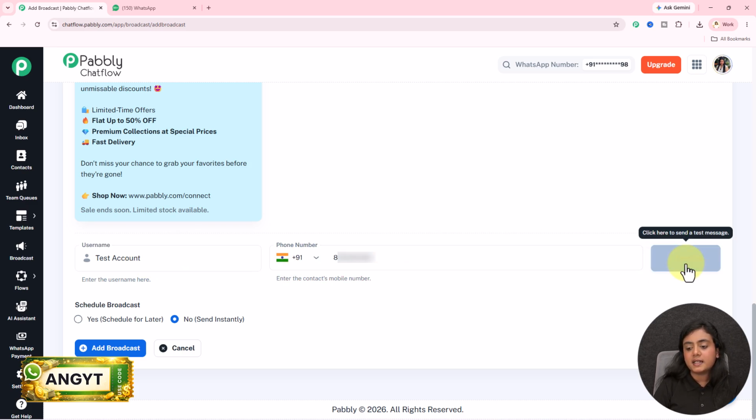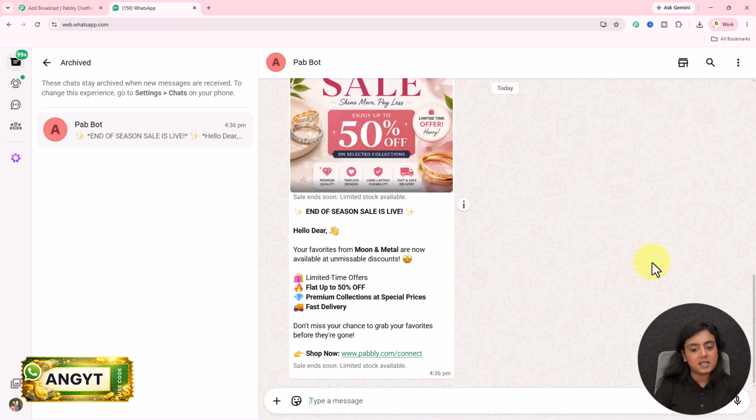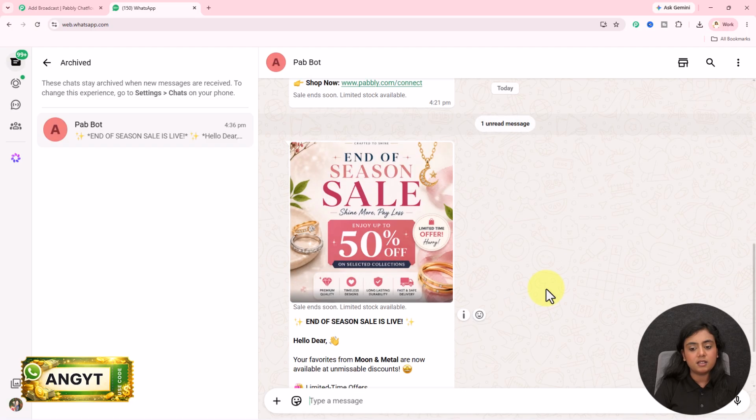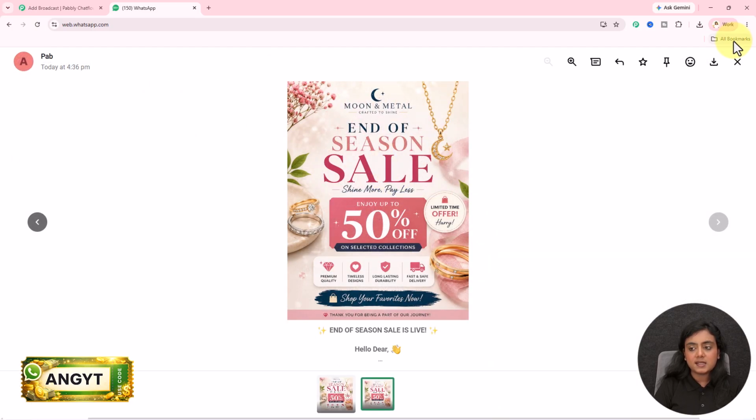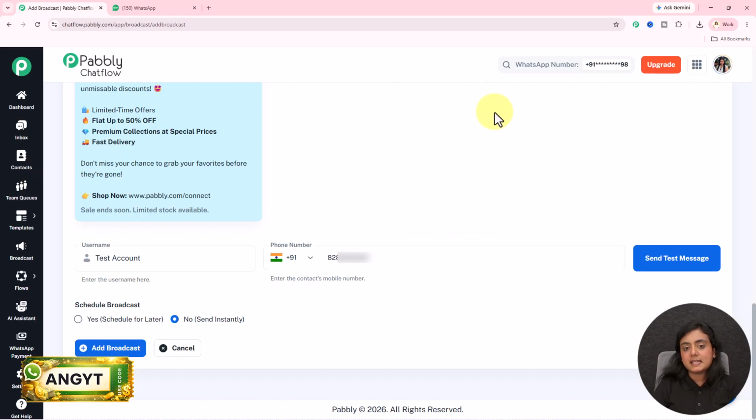I'm going to click on the send test message button and you will see a test broadcast is sent, and on my WhatsApp I will receive another new message right over here with the same image and same message. So with the help of this feature, you can test how your broadcast is actually going to look on your customers' WhatsApp. Okay,